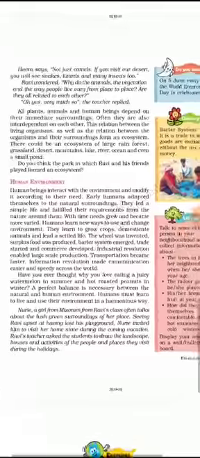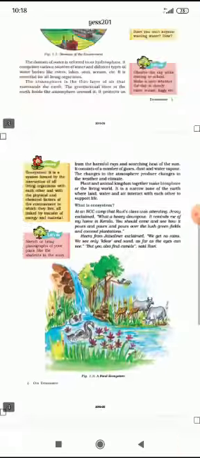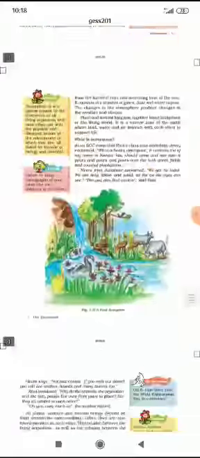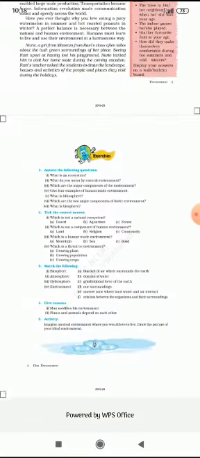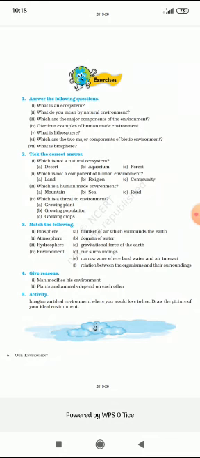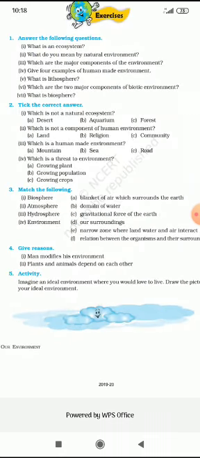So, I hope the lesson I explained is quite clear to all of us. And now I would like to discuss some question answers, some MCQs. Take the correct answer. Which is not a natural environment? Of course, aquarium, because desert and forest are types of natural environment.